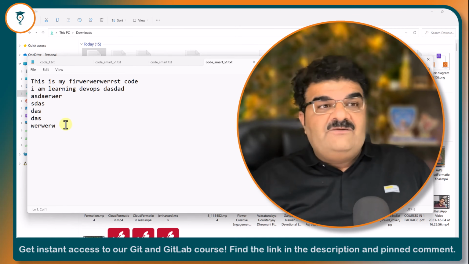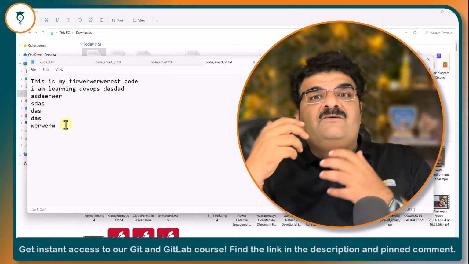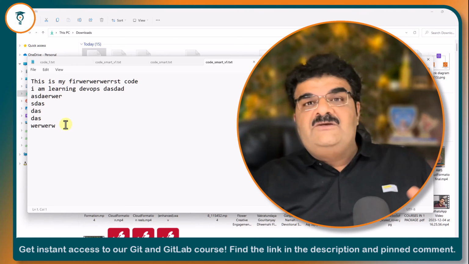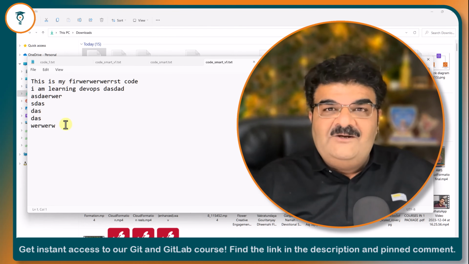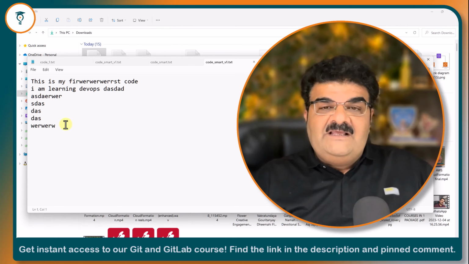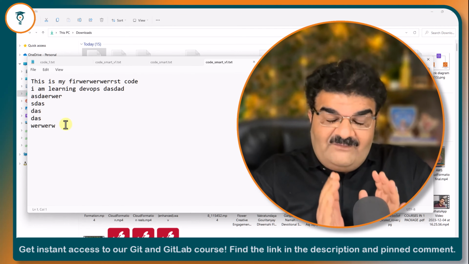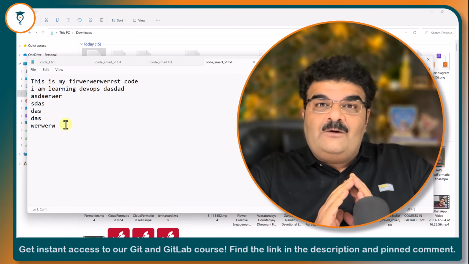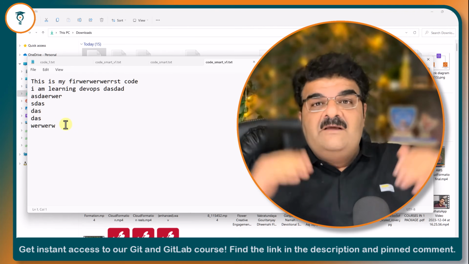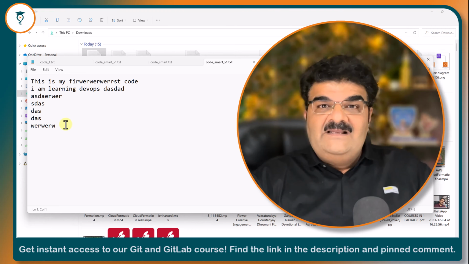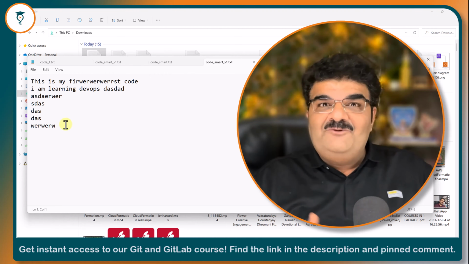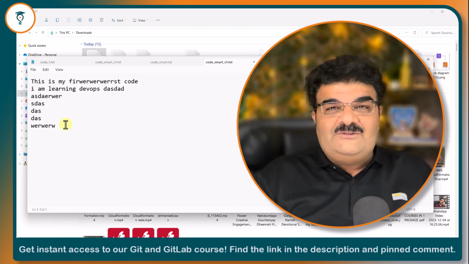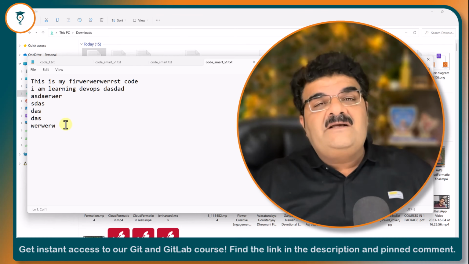Maybe you are using version 1 for some files, version 10 for some files, version 15 for some files. Just imagine that if you have 1000 files, how many files do you have if you count all the files with all the versions? Maybe 20,000 files. Now if you have 20,000 files, how are you going to find out which version you are going to use? It will be very confusing.